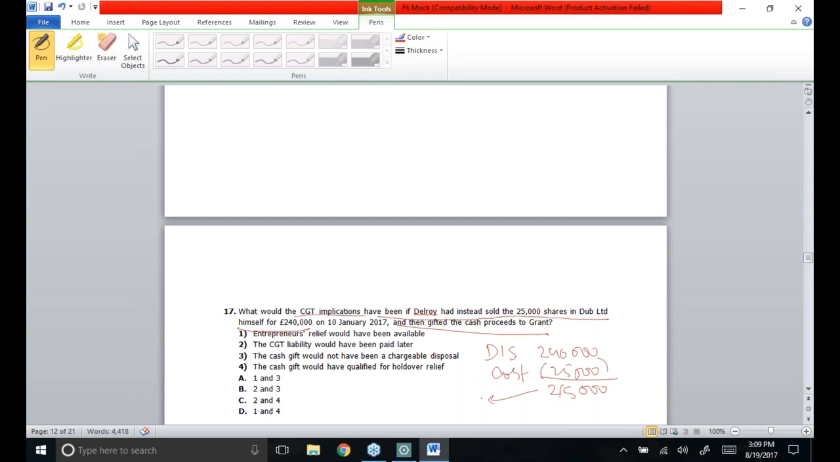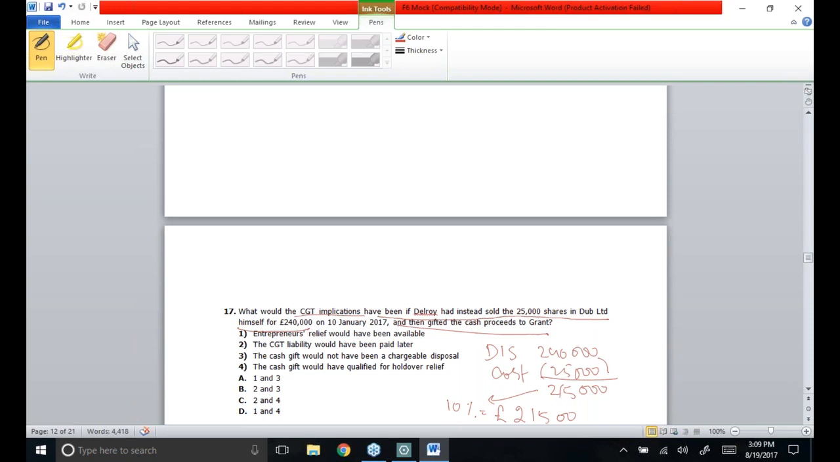But as Delroy would be able to get entrepreneur relief, as I discussed before, the rate of 10% would have been applied. No wonder he is a high rate taxpayer. Still, any gain that qualifies for entrepreneur relief will always attract the rate of 10%. So this is how the tax would have been tremendously reduced. That would become £21,500, except for the excess gain, which could be charged at the normal rate of 20%.